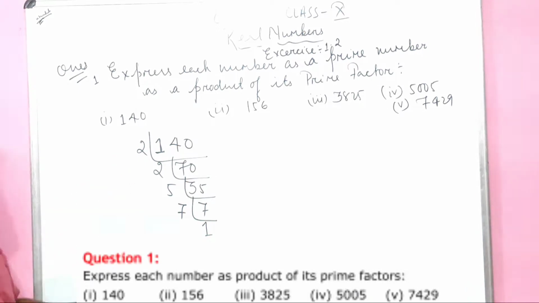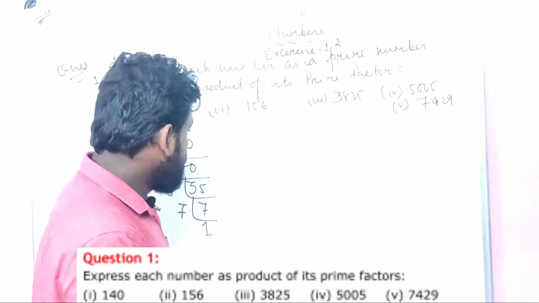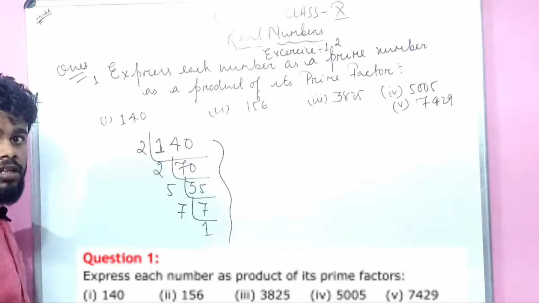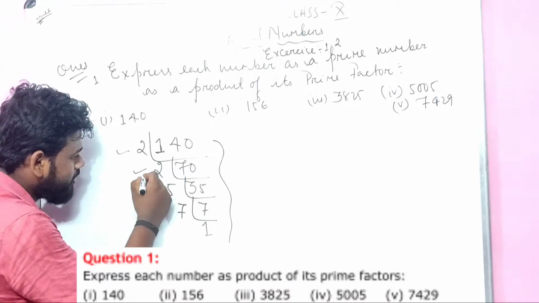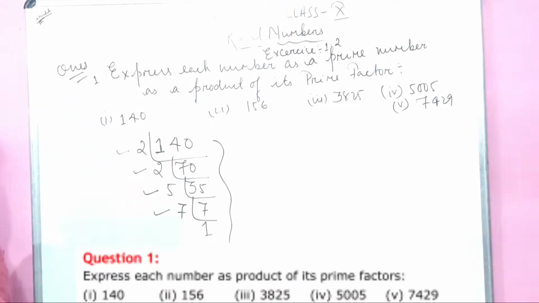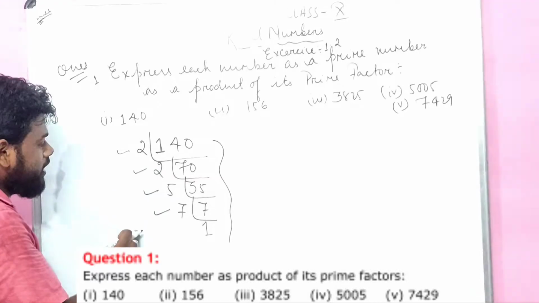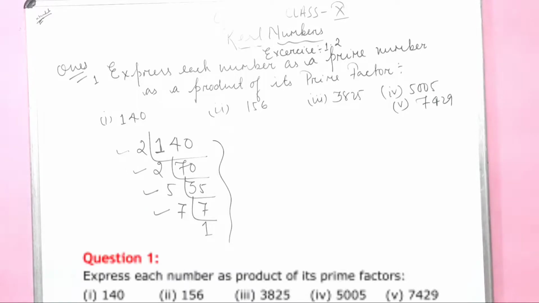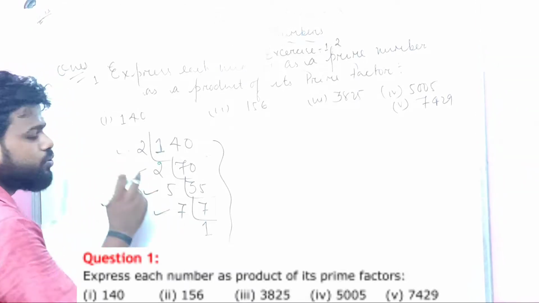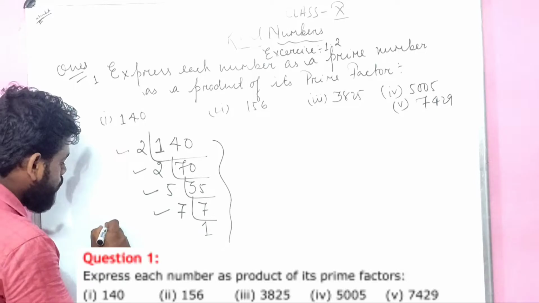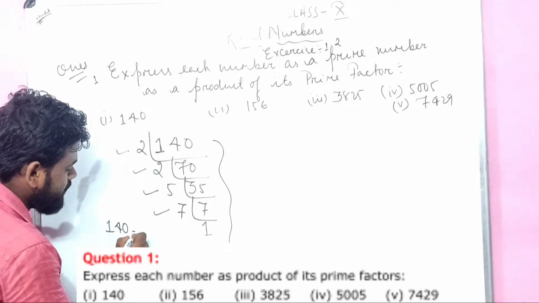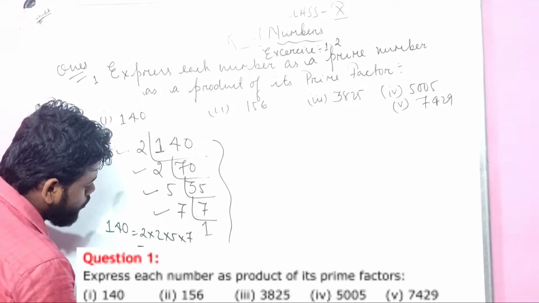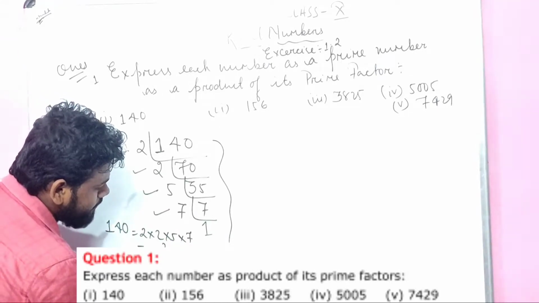The most important thing in prime factorization is, very important, that whatever numbers I have got here, or will get here in future, everything must be a prime number. 2 is a prime number, 2 is a prime number, 5 is a prime number, 7 is a prime number. So the prime factorization of 140 is 2 times 2 times 5 times 7, which is none other than 2 squared times 5 times 7.